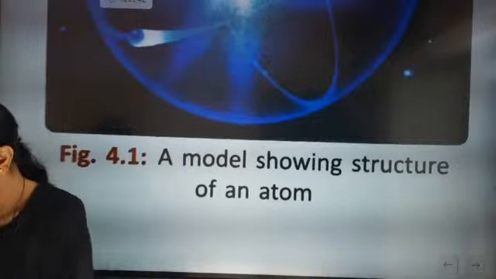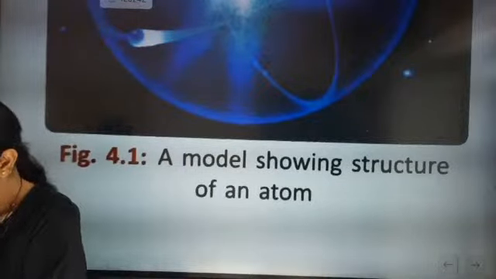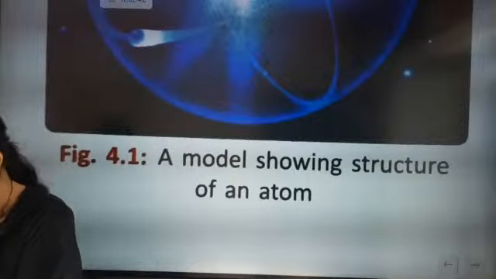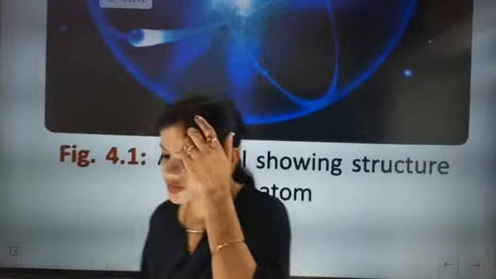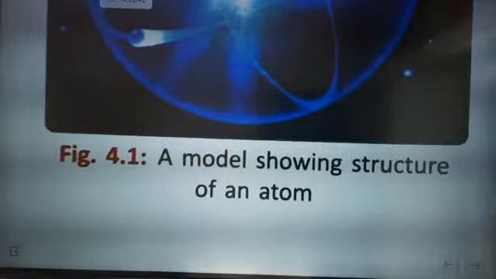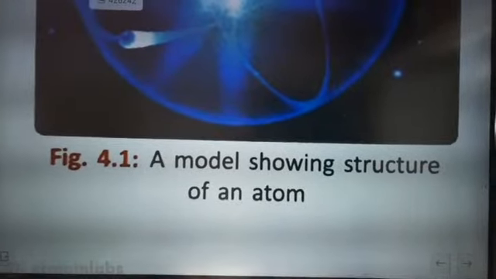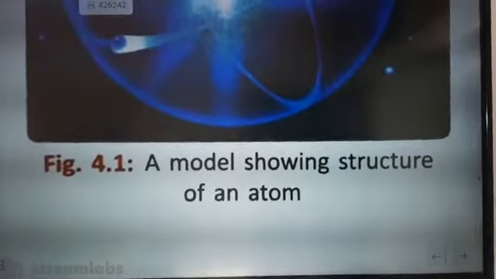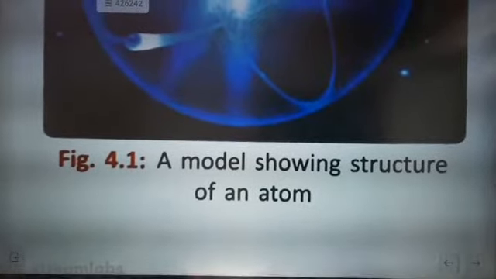Neutron, proton and electron were there, but the discovery of that was very unique, and it is exactly exciting. I'm just going to discuss about the cathode ray experiment. Just 1 minute. The screen is not fixed properly.